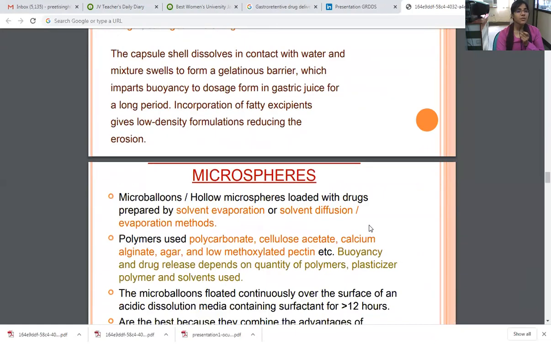The microsphere, the microballoon and hollow microsphere loaded with drugs, are prepared by the solvent evaporation or solvent diffusion and evaporation method. The polymers used are polycarbonates, cellulose acetate, calcium alginate, agar and low methoxylated pectin, etc. Buoyancy and drug release depend on the quantity of polymers, plasticizers and solvents used.